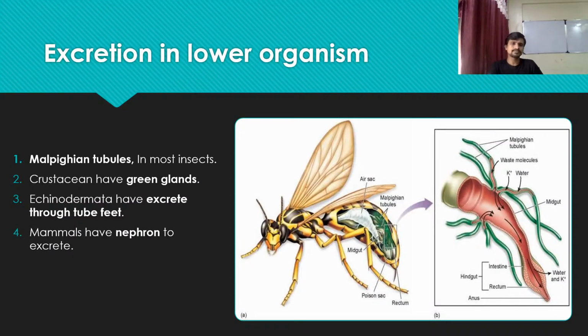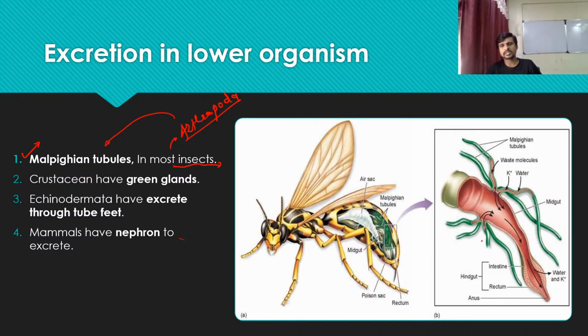Let's see, there are also Malpighian tubules, which are a modified form of excretory organ in most insects, or arthropoda. Most arthropoda depend on Malpighian tubules for excretion.